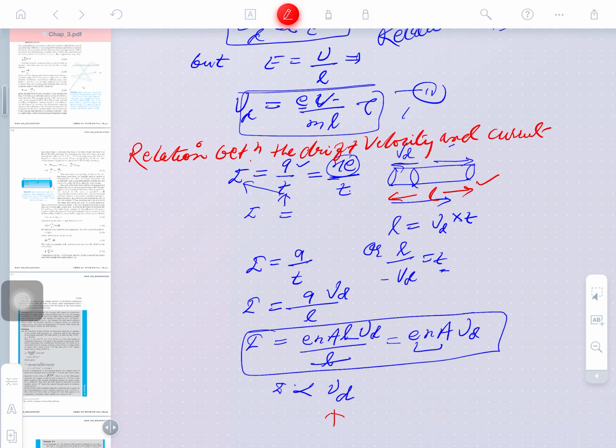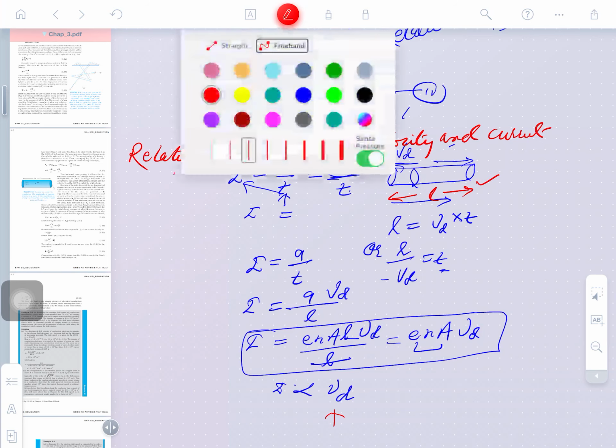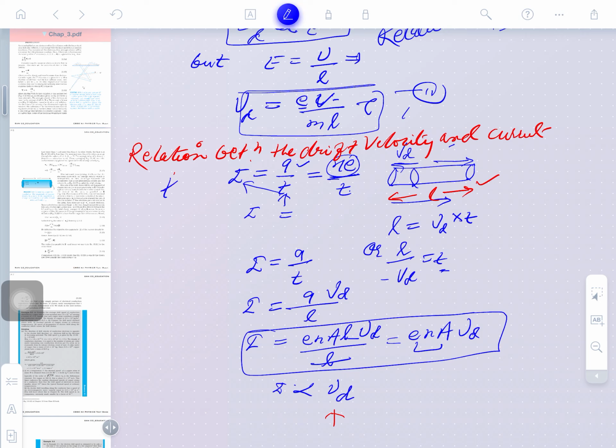Let us consider a conductor of length L, cross-section area A, applied electric field E. Now the electrons start drifting. If Vd is the drift velocity of electrons from one end to another end of the conductor, clear? Then what will be here? Please tell me.